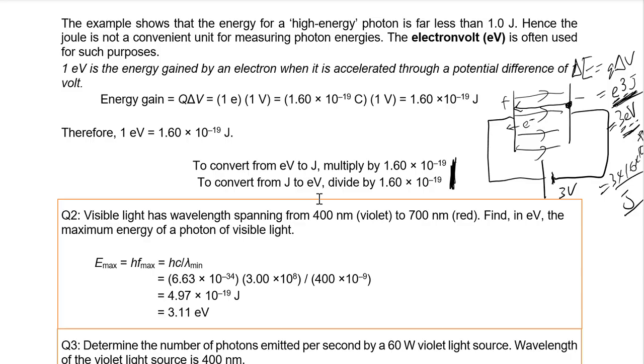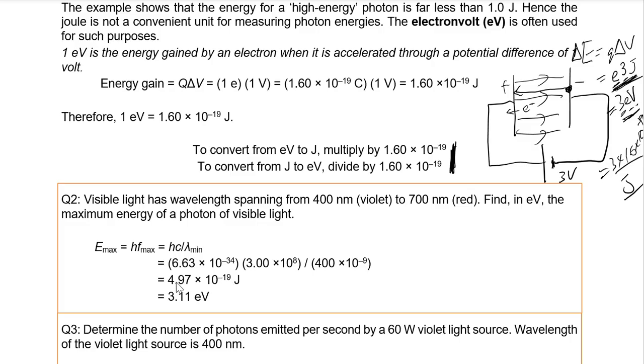Actually, we discussed this in an earlier lecture. So I'll just change f to c divided by lambda. Why? Because v equals f lambda, an equation that governs all waves. So you get Planck's constant multiplied by the speed of light divided by the wavelength of violet light, and you get the answer in joules. Because I want eV, you divide by 1.6 times 10 to the power of minus 19. So you get 3.11 eV. This is the maximum energy of a photon of visible light, which corresponds to violet.